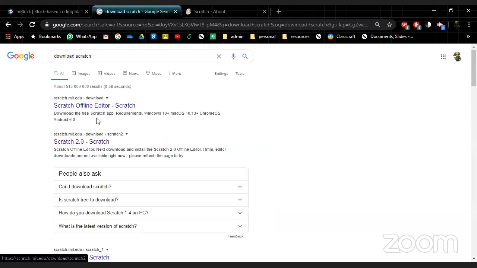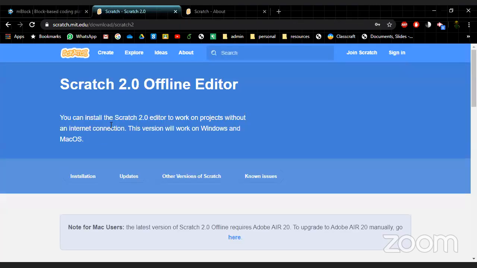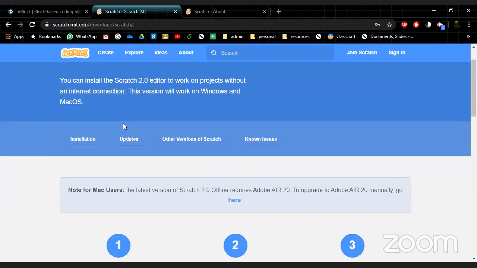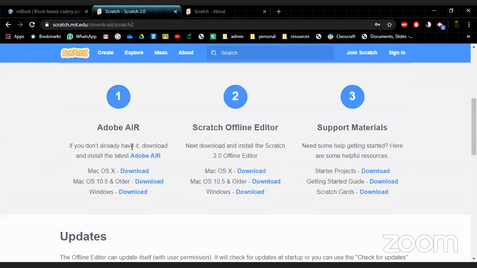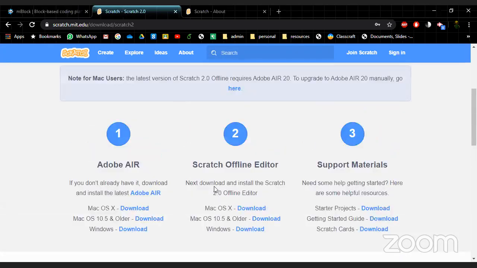The first one is the Scratch offline editor. That's the very first version that came out. It's a bit old, but it will still do what you need to do. The one that's most commonly used today is Scratch 2. You just click on that. And basically, if you want someone to install this for you, they need to download the Scratch offline editor here for Windows or for Mac, depending on which one you have. And what's nice about this is that it will enable you to load this onto your computer, so you don't have to be connected to the internet.